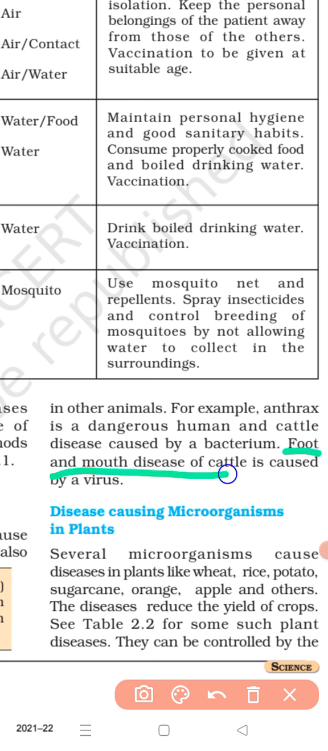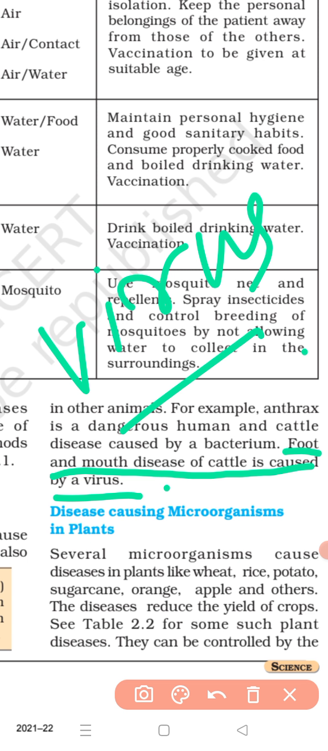Foot and mouth disease of cattle is caused by a virus. So foot and mouth disease is a viral disease of animals, right? What is the causative microorganism of foot and mouth disease? It is virus. The causative microorganism of foot and mouth disease in animals, say in cattle, is virus, remember.